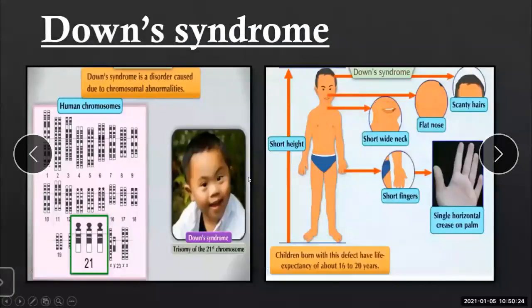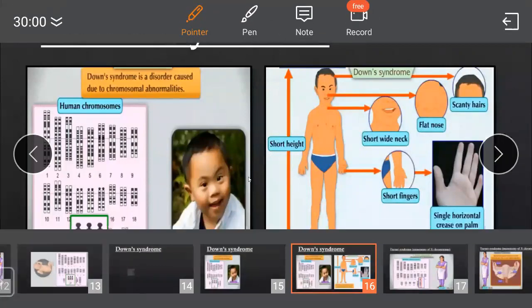It shows a short height, short wide neck, flat nose, scanty hair, short fingers, a single horizontal crease on the palm, and most importantly, children born with this defect have a life expectancy of about 16 to 20 years. Means the lifespan of a Down syndrome infant is very short.